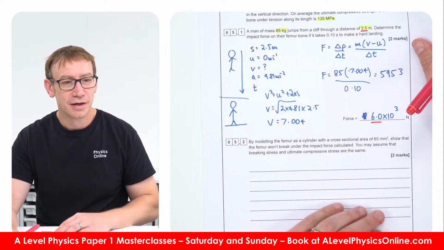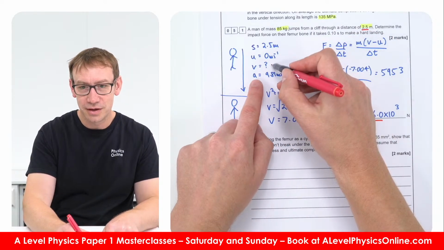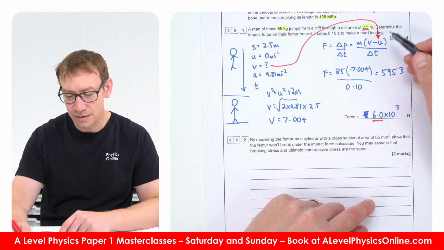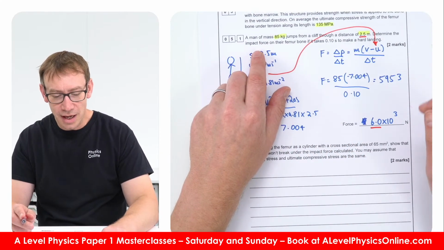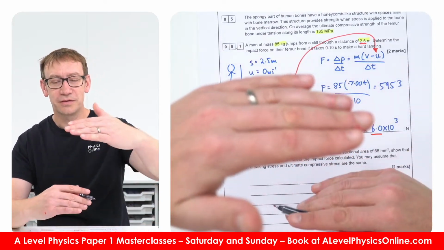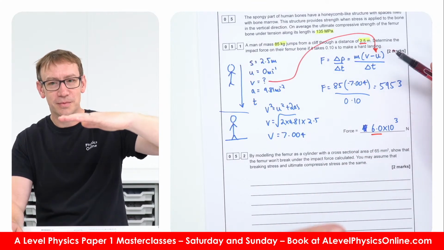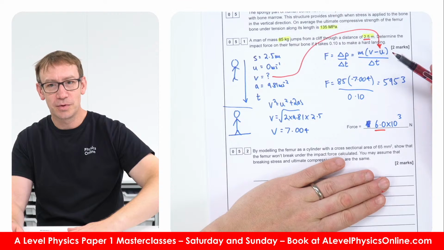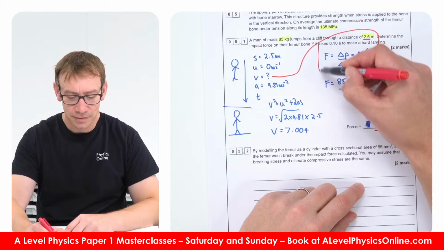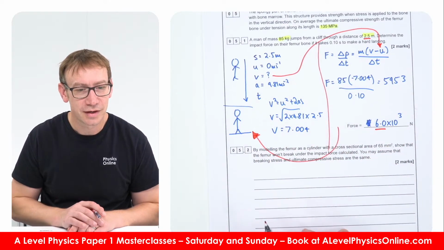Did I switch U and V? Yeah, so basically this V here, for the first part of the journey, is now going to be U for the second part of the journey. Okay, but we just want to look at the size of the force, not the direction. Effectively as they're decelerating, their initial velocity was 7 meters per second, and their final velocity as they stop on the ground is going to be 0. So that V is now the U in this second part of the motion.